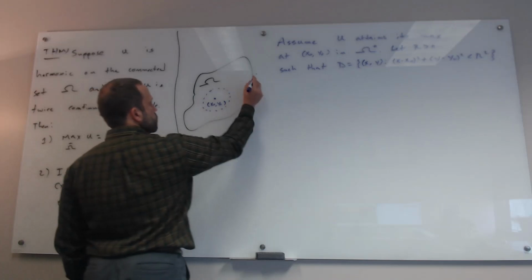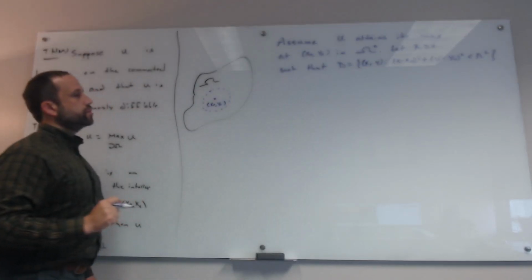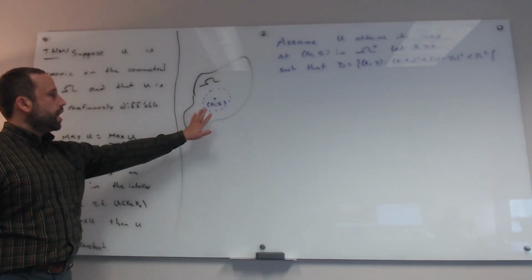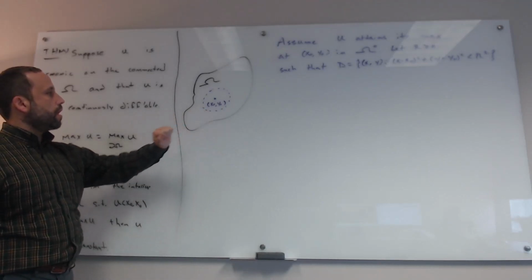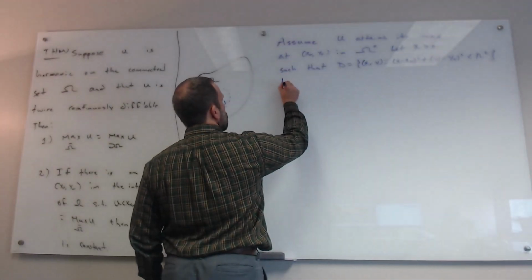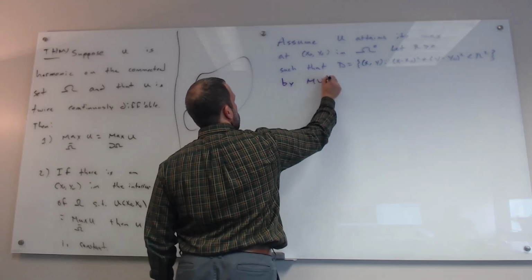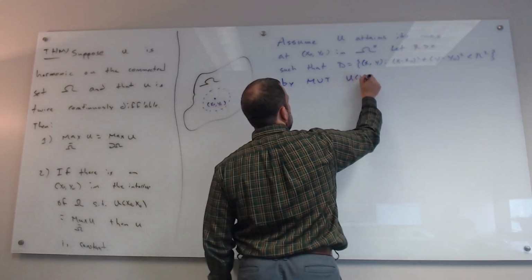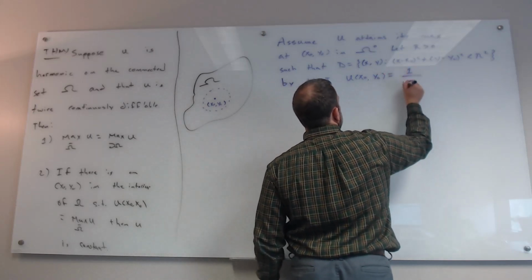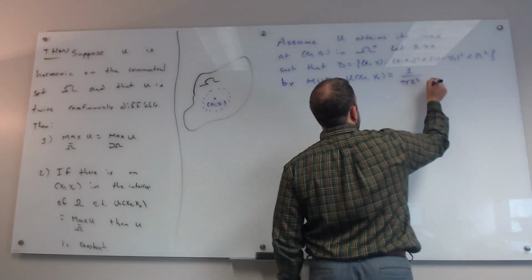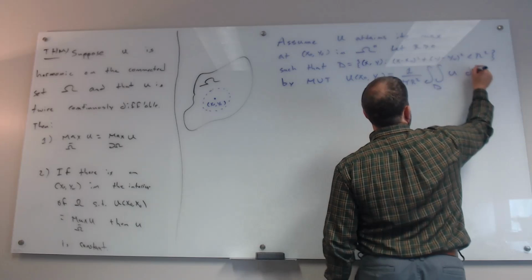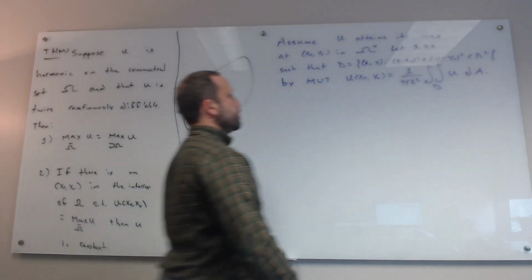Points that are closer to the boundary, this ball is going to be smaller. But we're here in the middle of the domain, and so what we have is a big ball around the point here. By the mean value theorem, we know that U of x naught, y naught is equal to 1 over pi r squared times the integral over this disk of the function U. That's what the mean value theorem says.